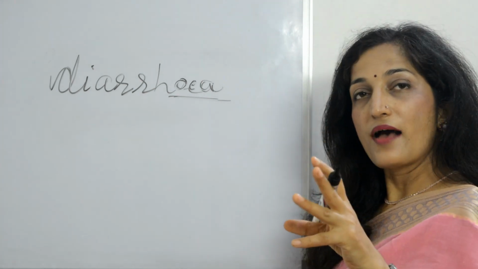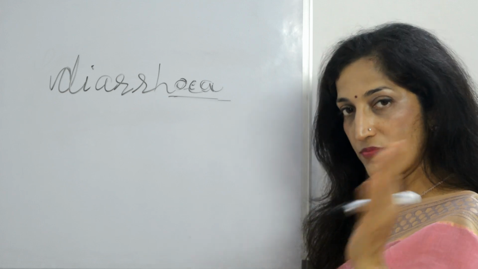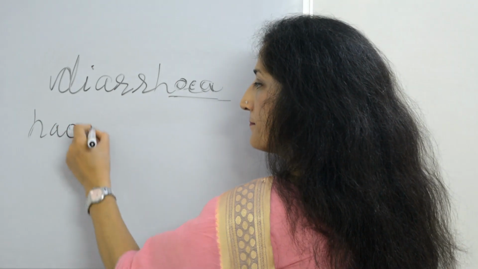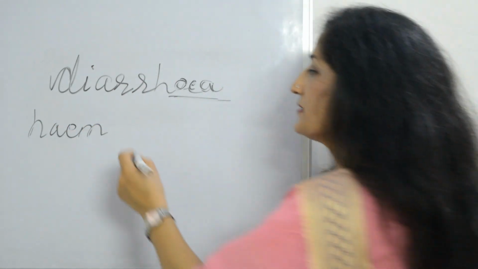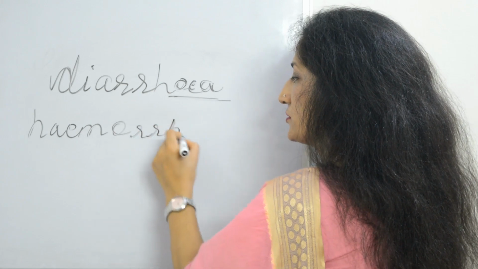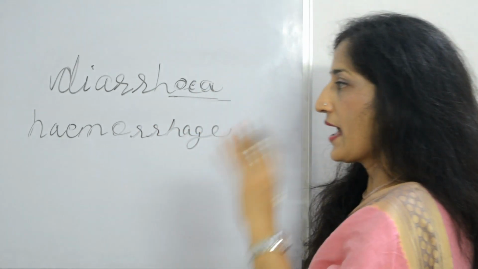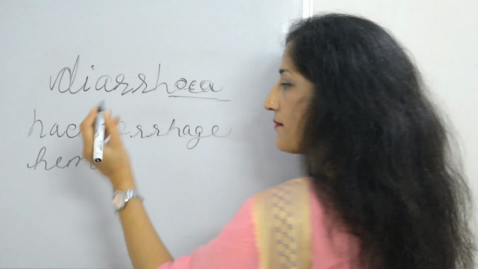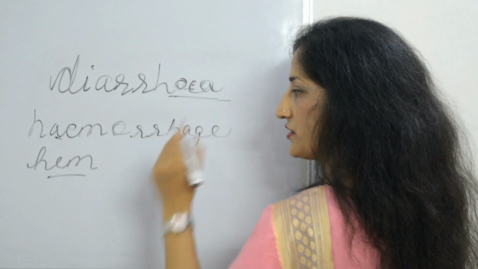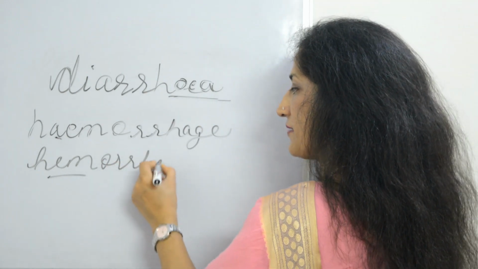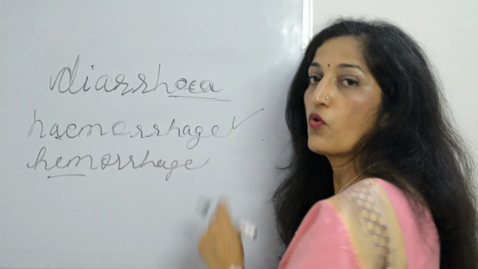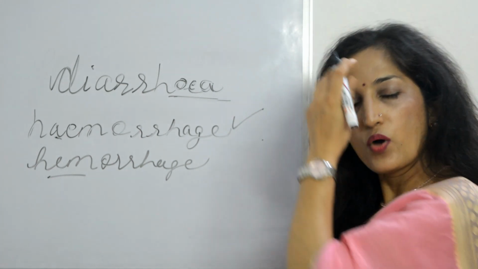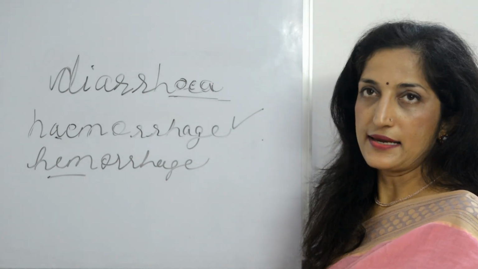Then you have another medical term, hemorrhage, like a brain hemorrhage. In American English you will find it written without the A over here. Both of them are correct, but this one is the more correct one because we use British English, right? Okay.